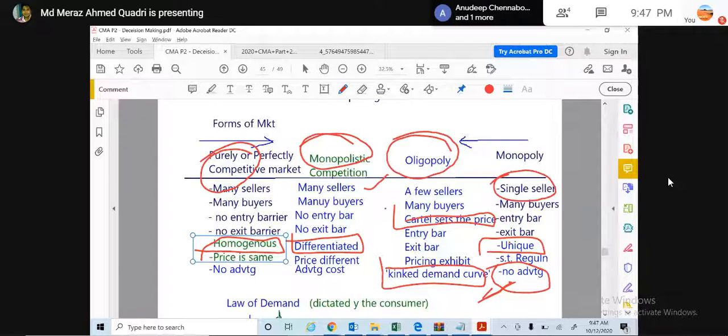Here, the single seller, many buyers, entry and exit both have a bar. They have a unique product. That's what creates its existence.